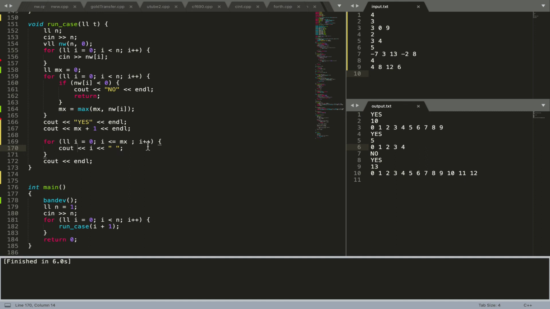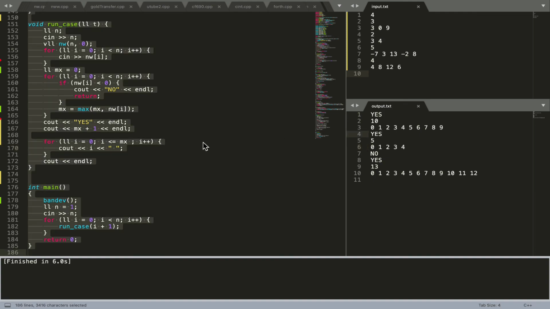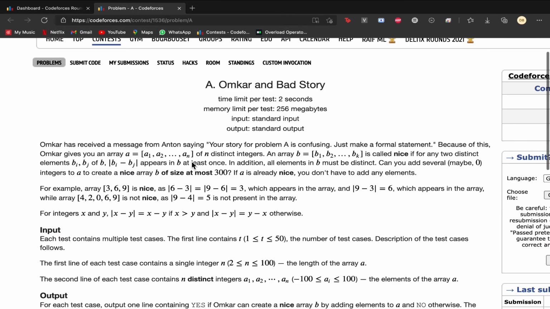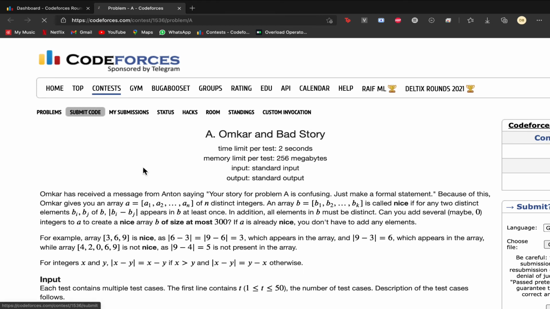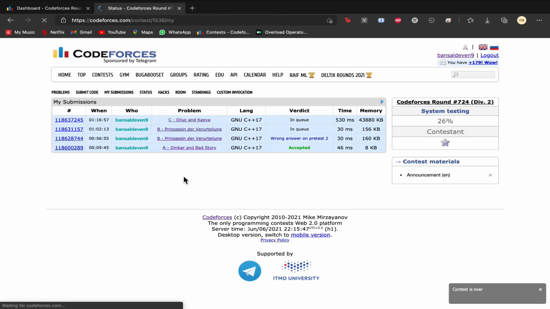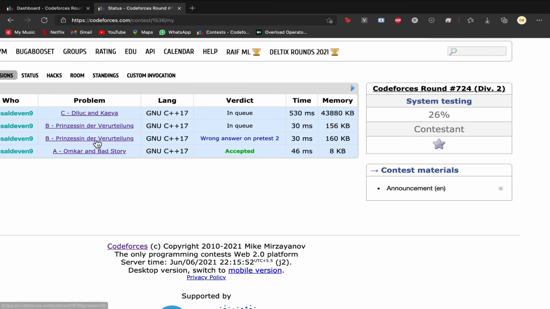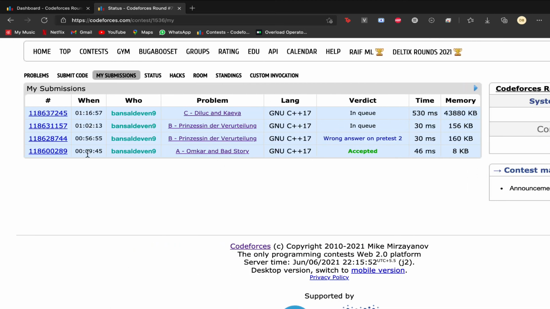As you can see, we have the input over here and the output over here, and let us see if our code works fine in this submission. As you can see, the contest is still going on and system testing is going on, so I can't test the code right now. But you can see the first question was answered.